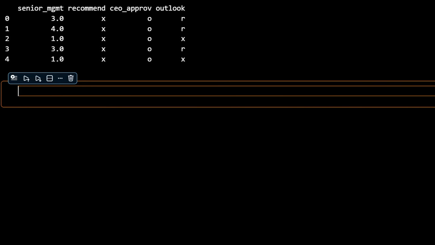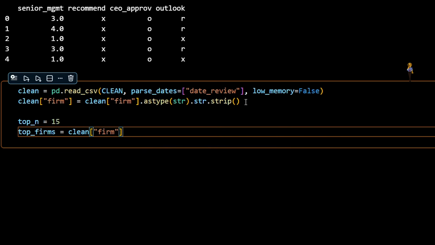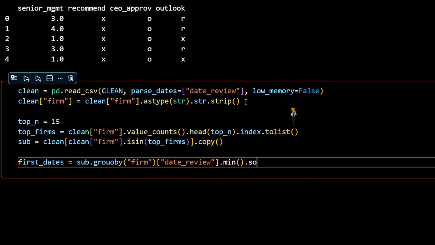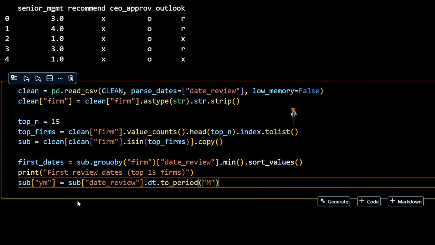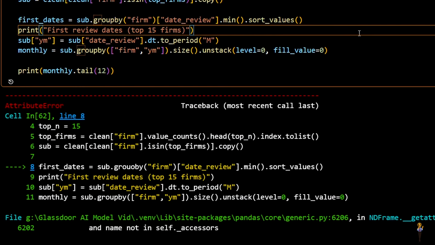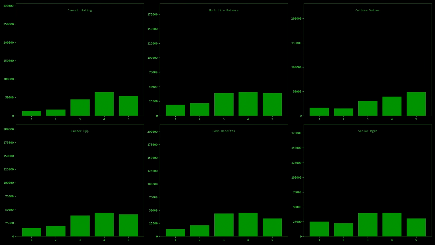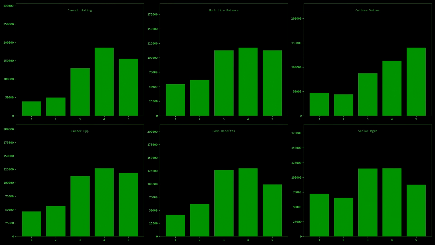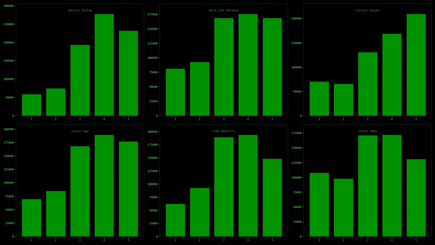And before diving right in, we should understand the fundamental baseline structure of this data. So we're going to create some basic structure just to look at a bunch of parameters in this code, whatever I find interesting. So here are 6 histograms showing how the company is actually being rated by its employees. You can see for the most part, a lot of people actually prefer their company. They're giving them 4 or 5-star ratings. People really appreciate the culture, the overall rating, so on and so forth. There's a bunch of things.